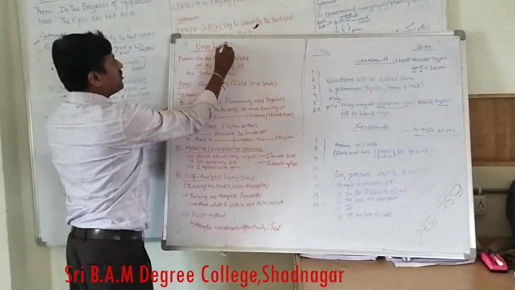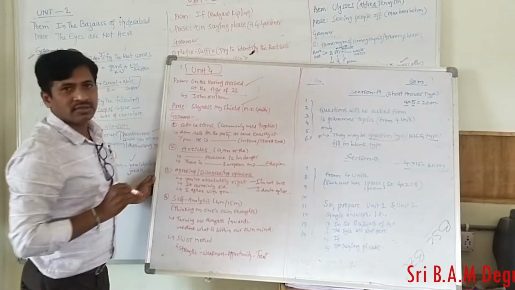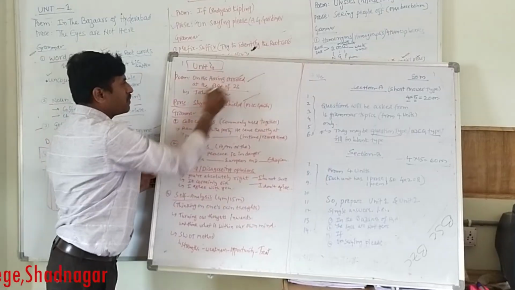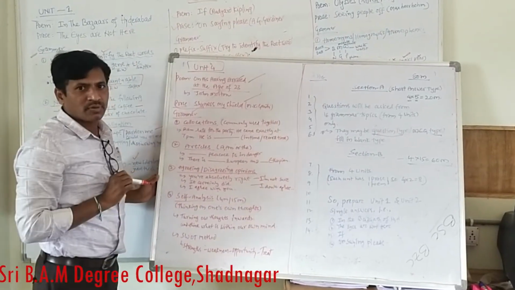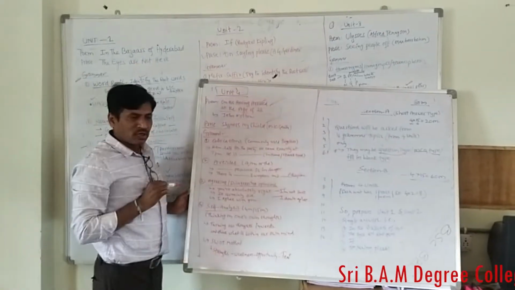Now you can see unit 4. Unit 4 is the poem and the short story. There is no need to prepare it. So you are preparing only two units for the 60 marks. Now for the 20 marks, these are the grammar topics.